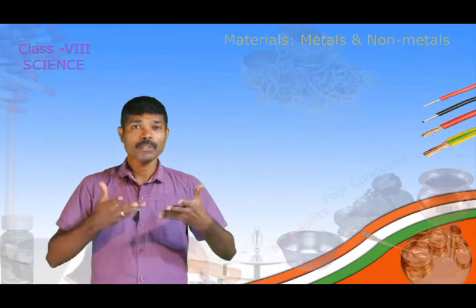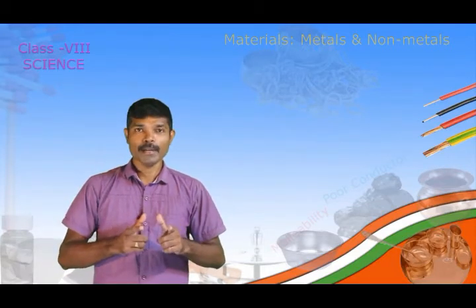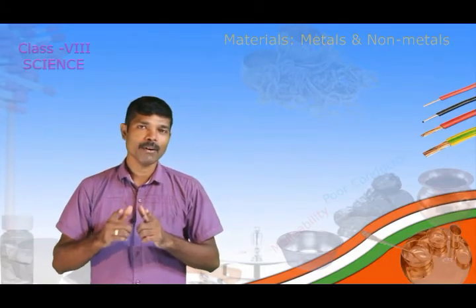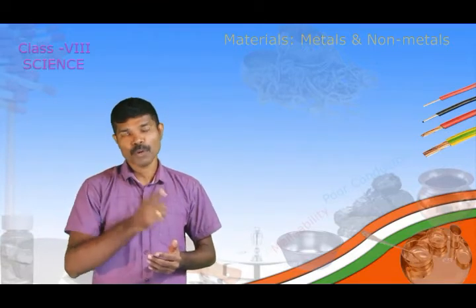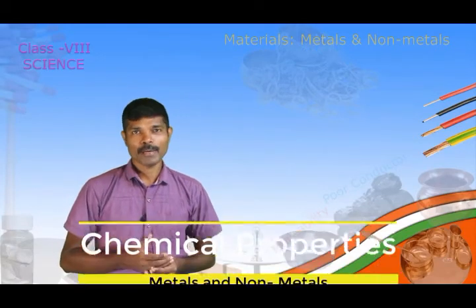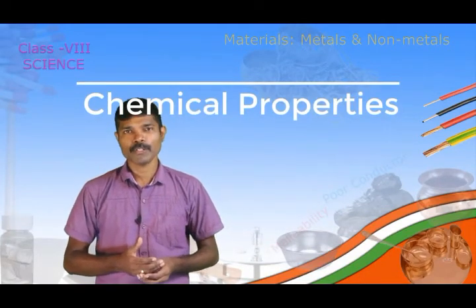So as we have these many exceptions, sometimes we cannot differentiate between metals and non-metals by using physical properties alone. In order to differentiate metals and non-metals clearly, exactly, we have to see one more property, that is called chemical property. Now we will see what are the various chemical properties of metals and non-metals which will help us to differentiate between metals and non-metals.